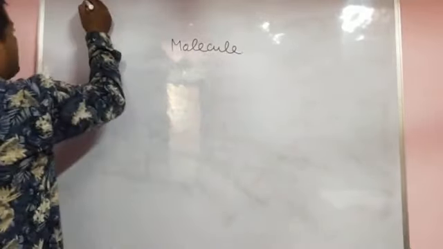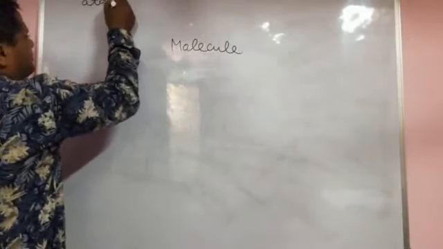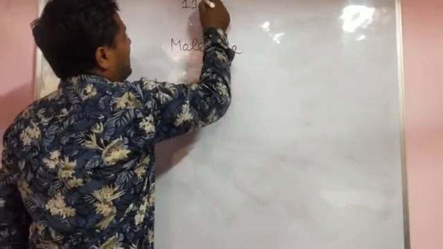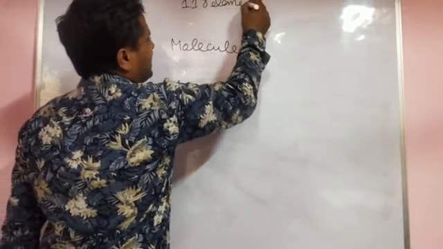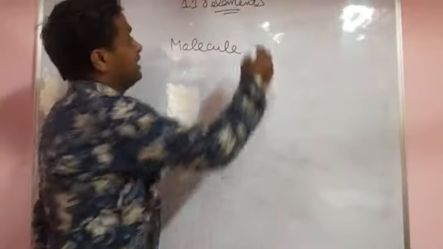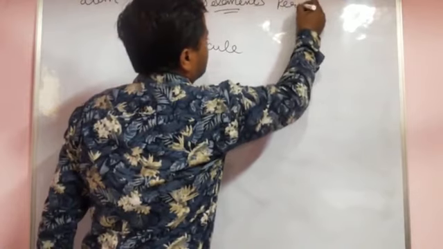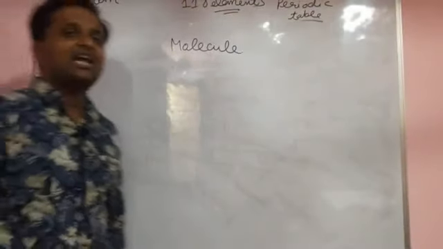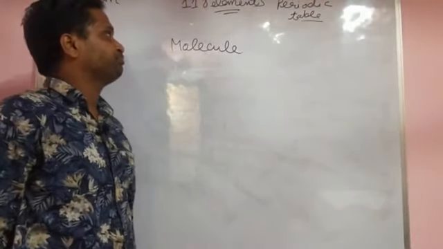I already told about what an atom is. You know there are 118 elements. We always write that there are 118 elements in the periodic table.